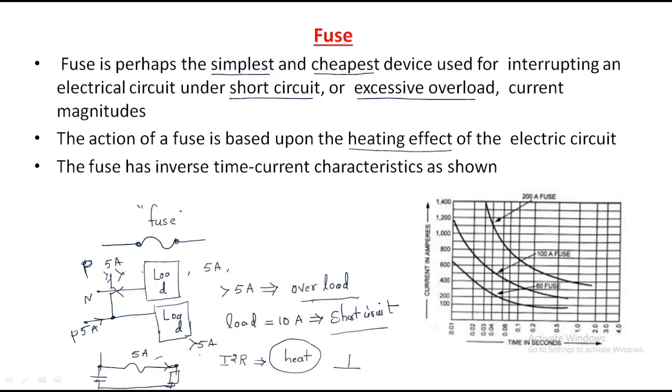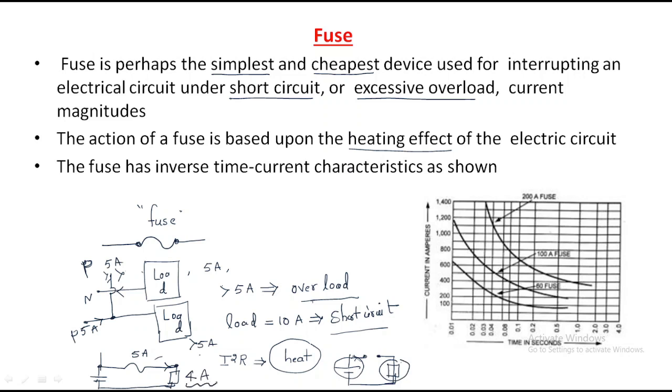It will burn, which means what happens? There is an open circuit. Whenever there is an open circuit, the supply isolates from the load. The supply from the source to the load is broken. So due to the heating effect, the fuse saves the load, because the load has some particular current, say 4 amps.